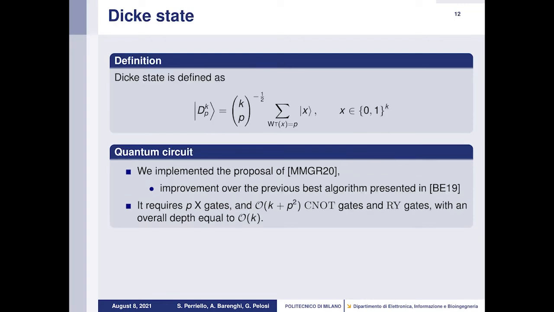This state has a name in the literature, a Dicke state, and we implemented the proposal of Mukherjee from last year, which is an improvement over the previous best algorithm presented by Bärtschi two years ago. It requires PX gates and big O of k plus p squared CNOT gates and RY gates, with an overall depth equal to big O of k.